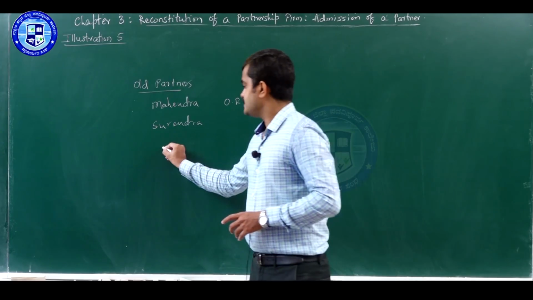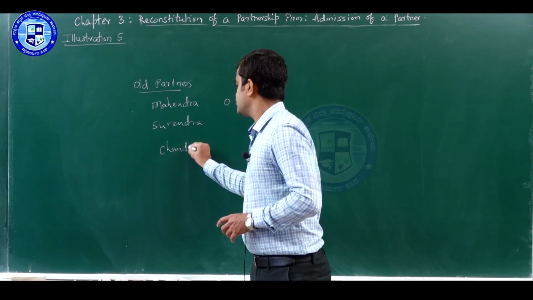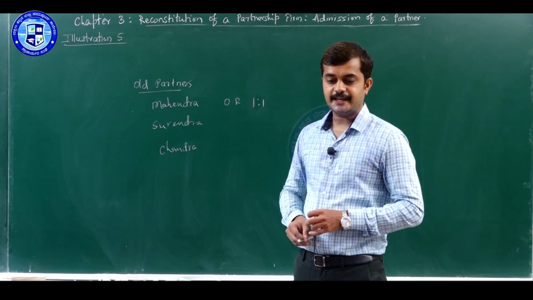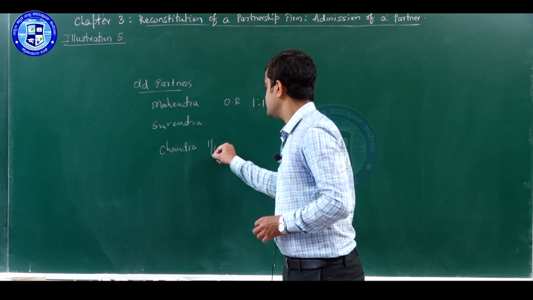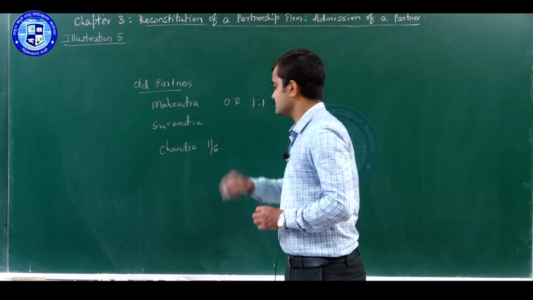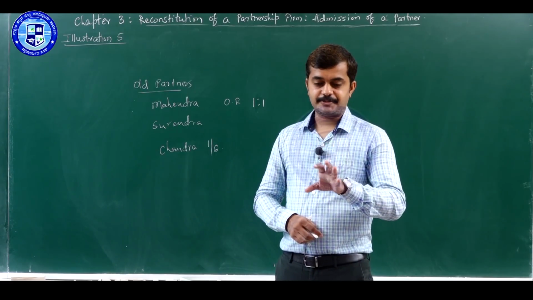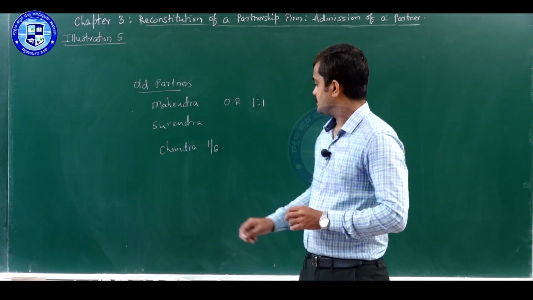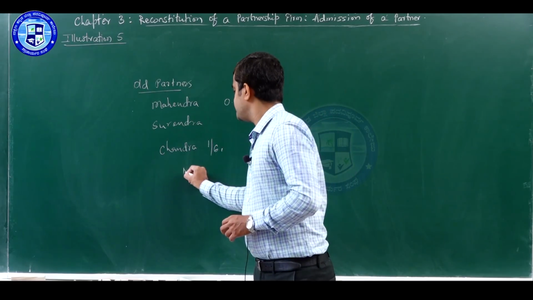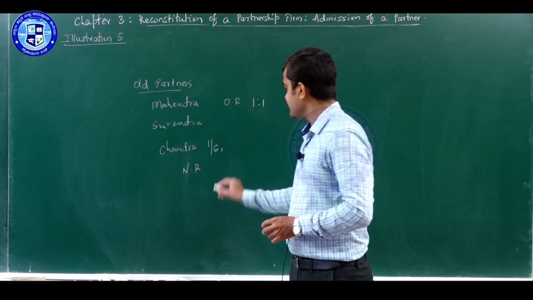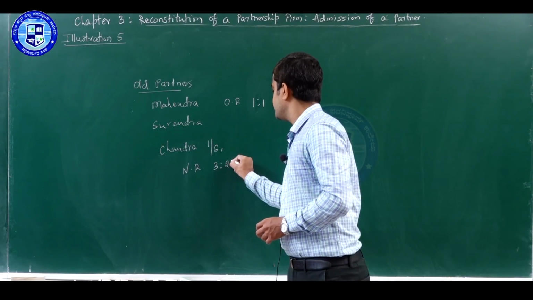Then Chandra is the new person who came as a partner, and his share is 1/6. If you look at the last adjustment F, the new profit sharing ratio is given in the problem, which stands at 3:2:1.